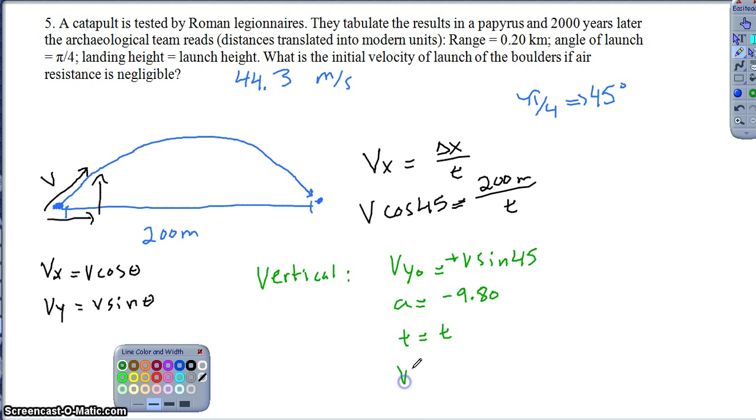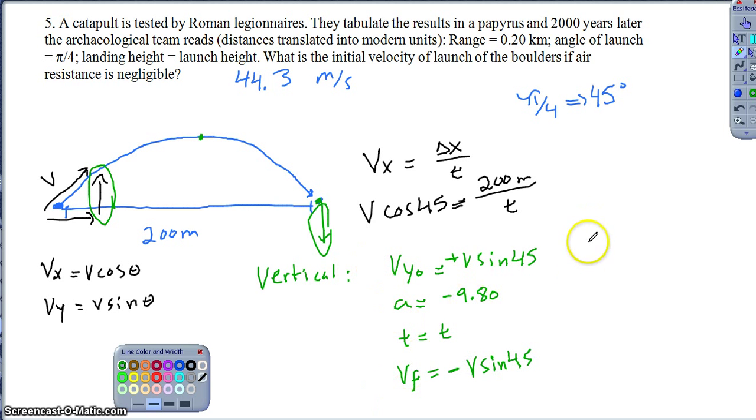Here's the next tricky part: what I want to do with my final velocity. I could either make my final velocity the final velocity at the top, and then I would just have to remember to double this time so that I could relate it to that. If I made my final velocity 0, the time would actually then be 1/2 t, because it only takes half the time to reach the top. But what I'm going to do instead, because I think it's a little bit easier, is define my final vertical velocity when it hits the ground over here. I know it's going to be the same magnitude, but the opposite direction. So I'm going to define my final vertical velocity as negative v times sine of 45.